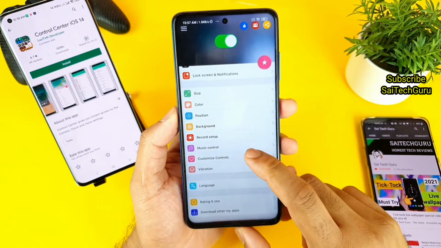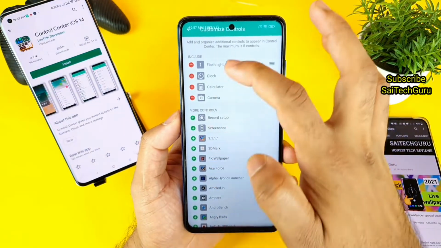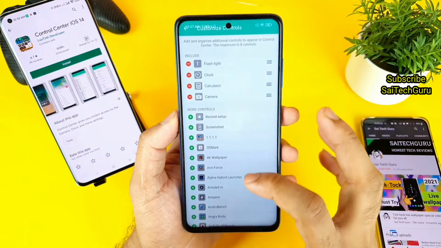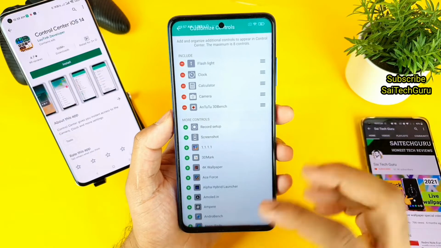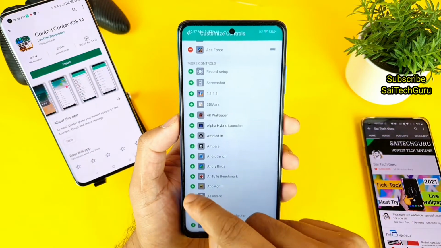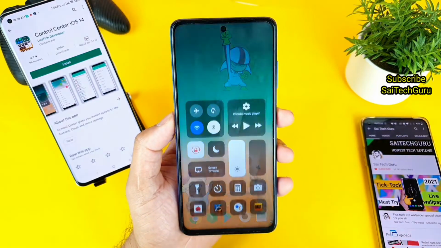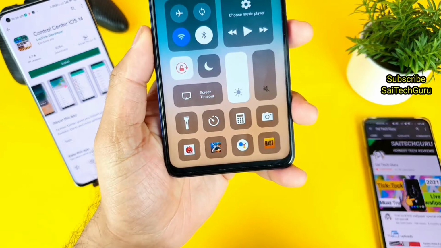If you go to this option called customize controls, you do get plenty of controls over here, where you can directly add the applications, as you can see. Let me try to select a few of the applications, Android Benchmark and S4s, and there are some other options as well. Let me try to select Assistant BAGT, as you can see here. Let me try to show you, friends. These are the applications which are added at the bottom, as you can clearly see.